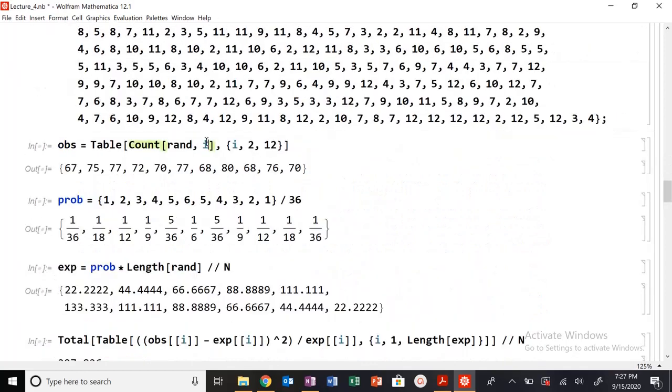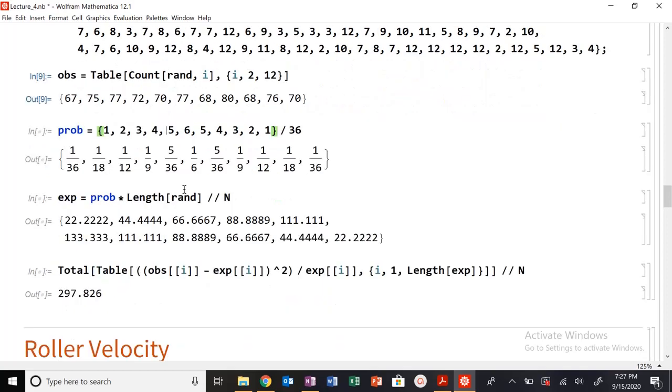Again, I'm going to count how many from 2 to 12. The probability should not be equal this time, but you can kind of convince yourself of this: 1/36. The most probable obviously should be in the middle here.